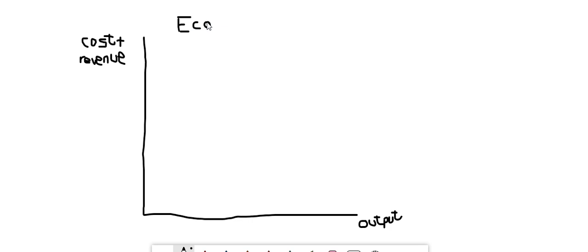We're drawing the individual producer in the perfect market still. But in this case now we are drawing his graph to indicate that he's making an economic loss. Spelling mistake. Economic loss.